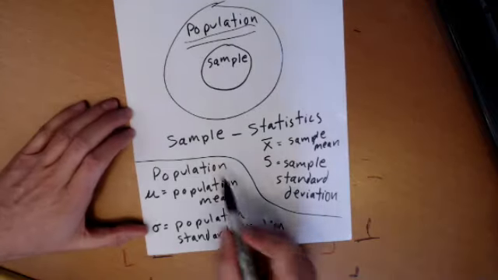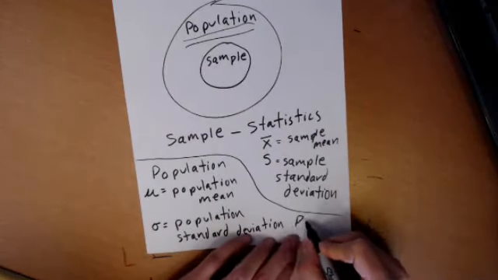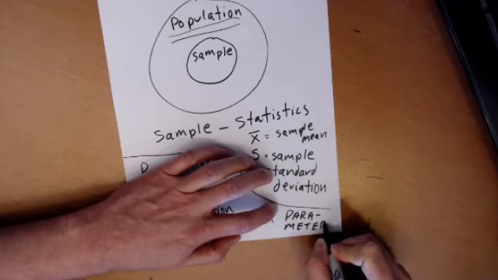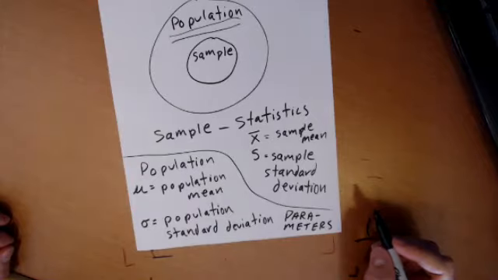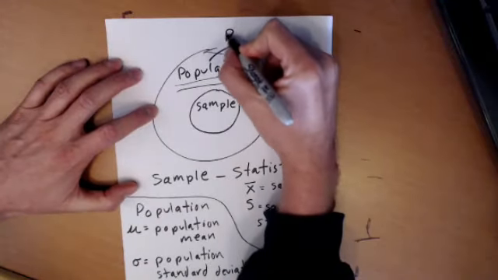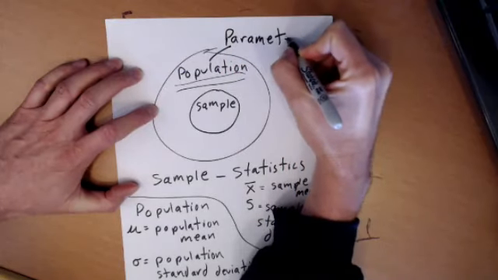So things that describe a population are called parameters. It's one word. Parameters.